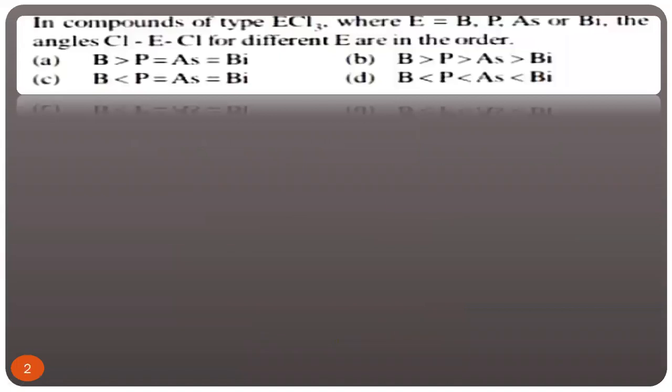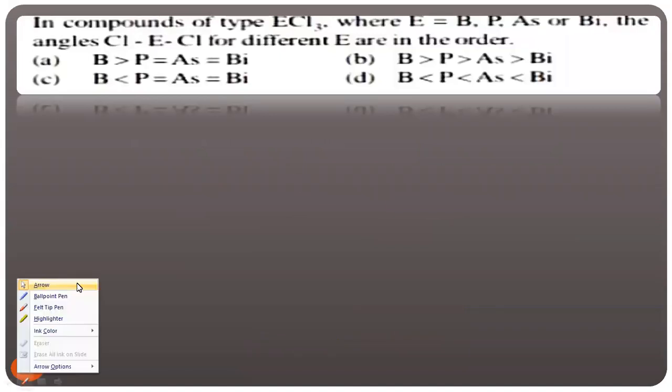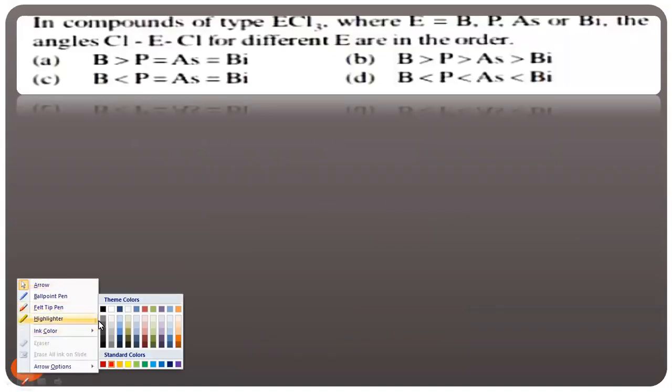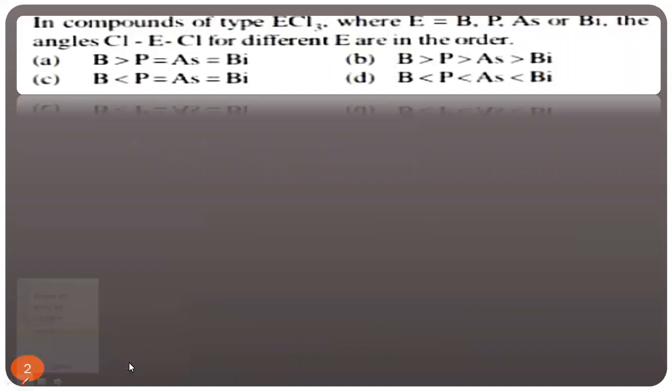My first question, what is the question? Wait for a moment. If the picture is not visible, no issue, listen to what I am telling. Okay, it is given a compound of type ECl3. Is it clear to you? Where E may be boron, phosphorus, arsenic, or bismuth. They are asking what is the bond angle.